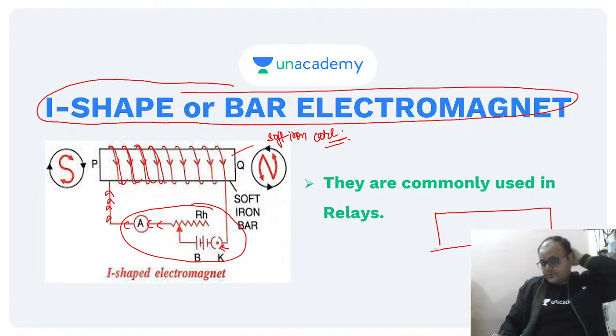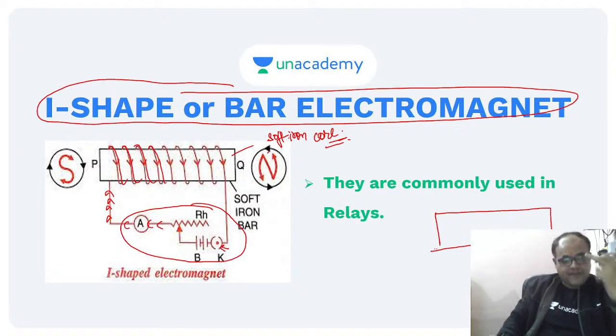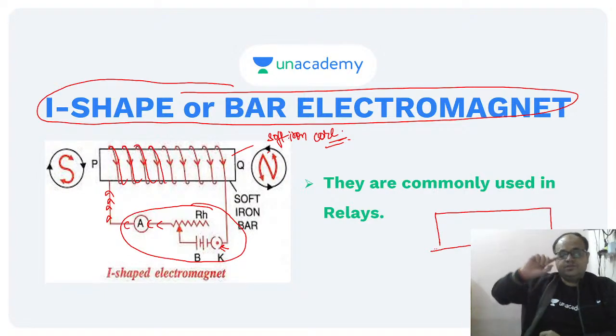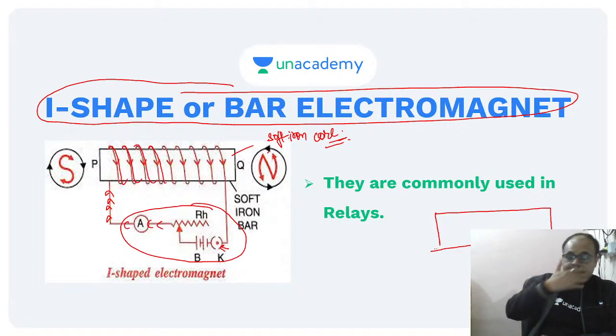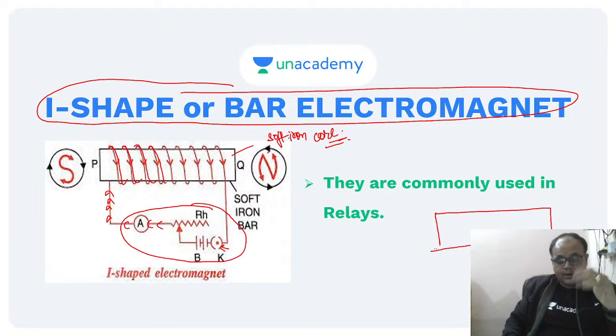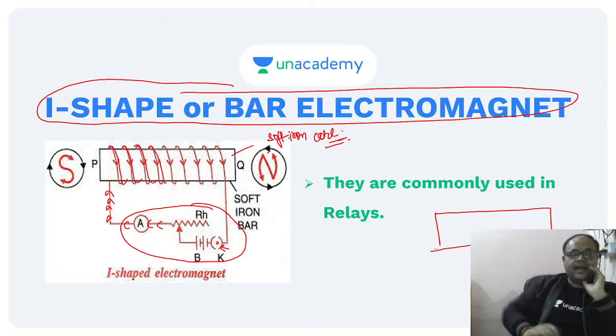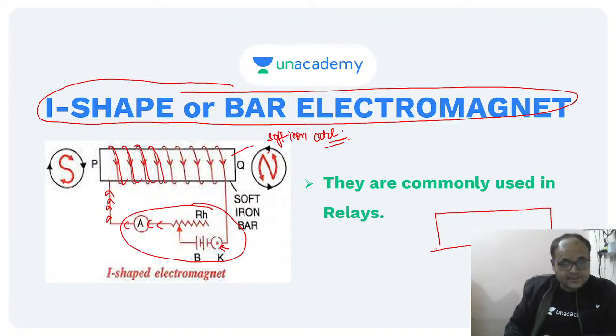Yes, I was saying that we wind wires on the soft iron core or cardboard, and we pass current. When the current is passed in this circuit, magnetic properties are observed. And how do we get to know which kind of polarities are formed? For that, this is the trick. This S looks like clockwise current, and this looks like anti-clockwise current.